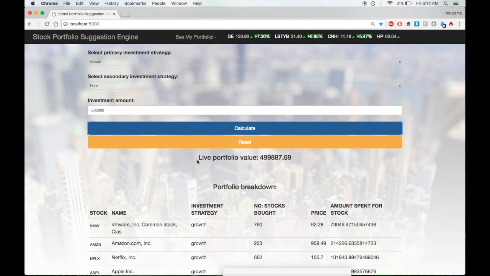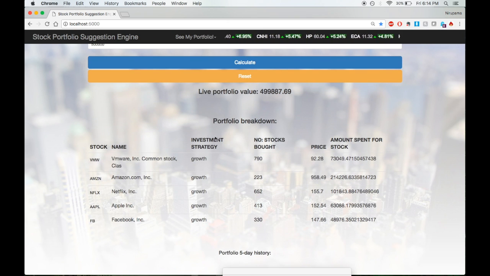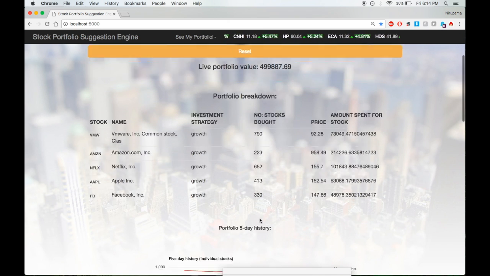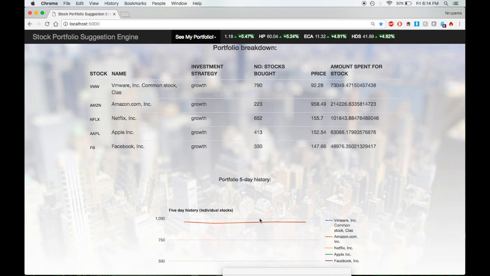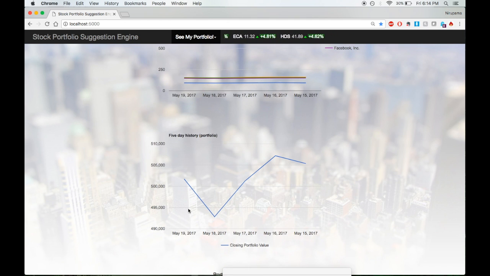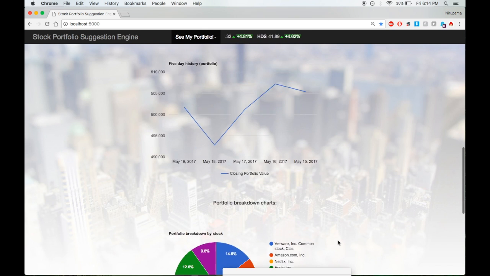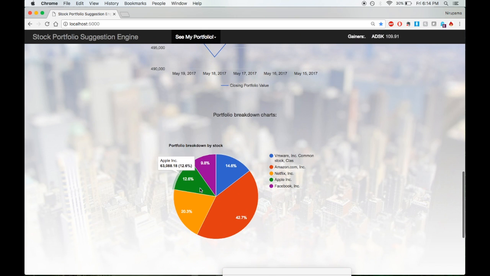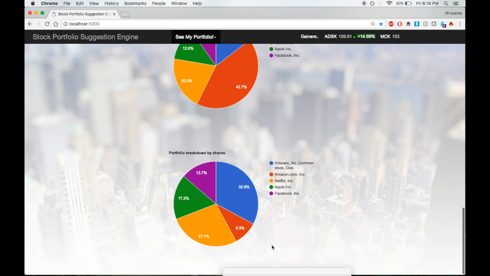As you can see, among the output we have a live portfolio value that updates with the Finance API, a table containing the breakdown of the portfolio, a 5-day history of individual stocks in the portfolio, a 5-day history of the entire portfolio, a pie chart showing the breakdown by the amount spent on each stock, a pie chart showing the breakdown of the number of shares bought from each company,